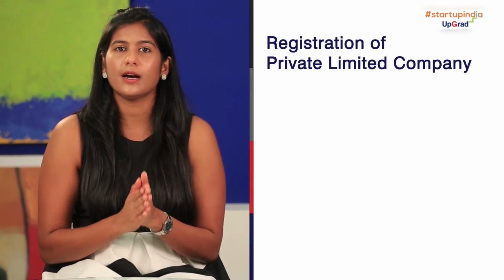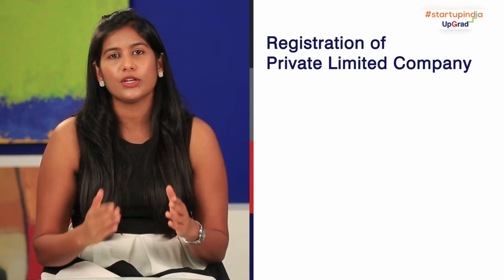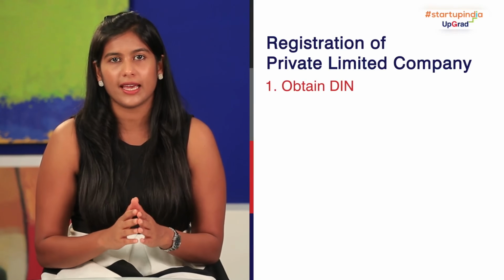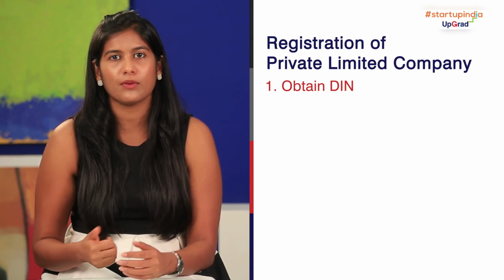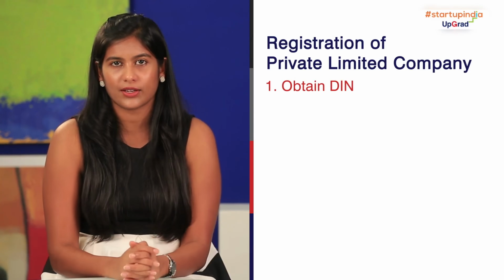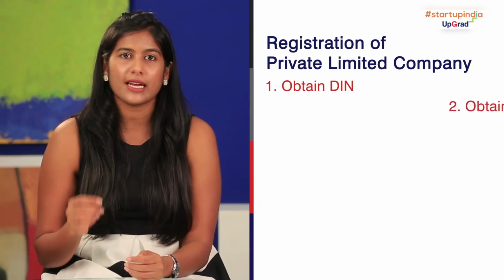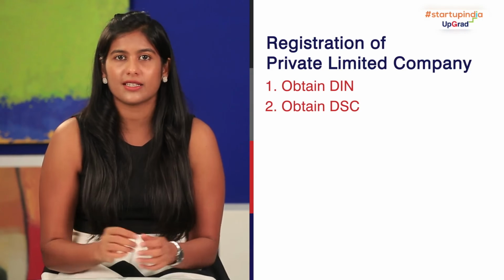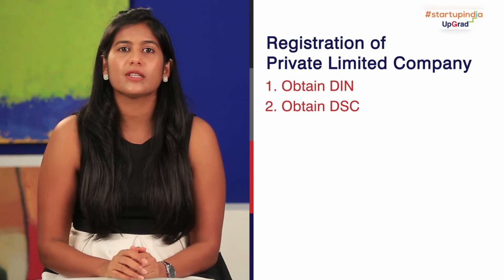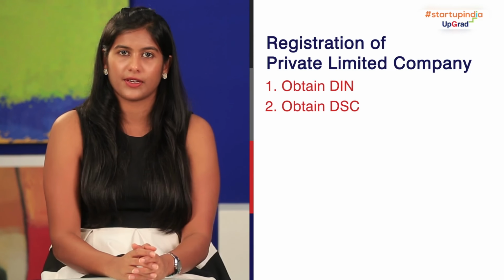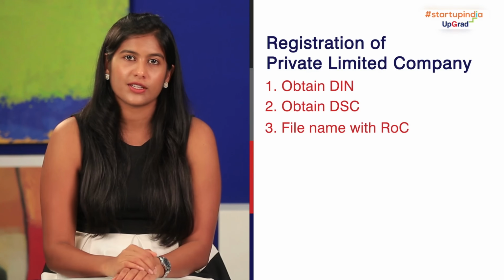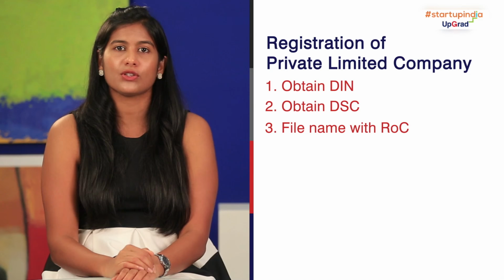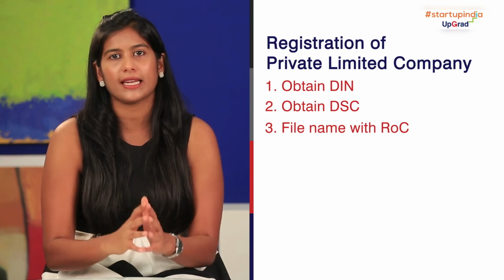Now we come to a private limited company. For registering a private limited company, first you need to obtain something called a DIN, which is a Director Identification Number, which is a unique identification number given to an existing or potential director of the company. Next, you need to get a digital signature certificate, which is called your DSC, which is the digital equivalent of a physical certificate. Then you will have to file a proposed name for the company with the Register of Companies, or ROC, the authority having jurisdiction over the incorporation, and get it approved.